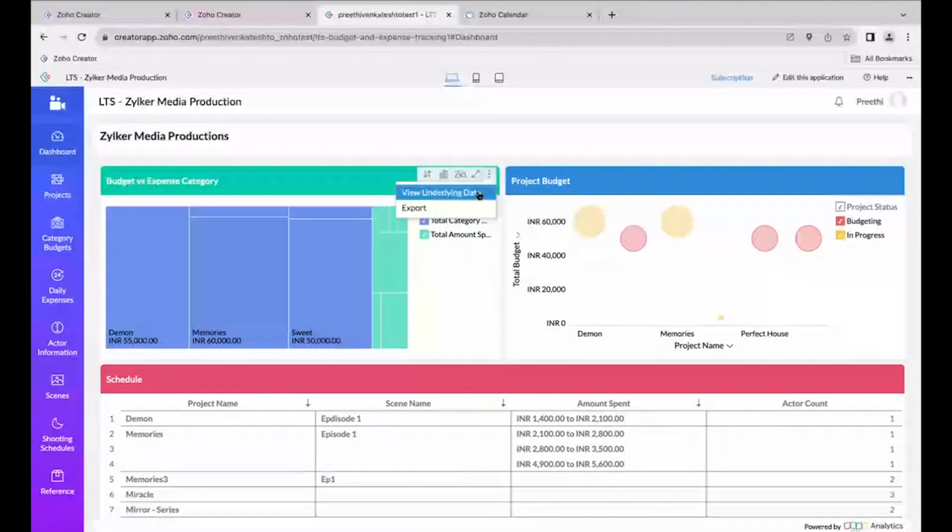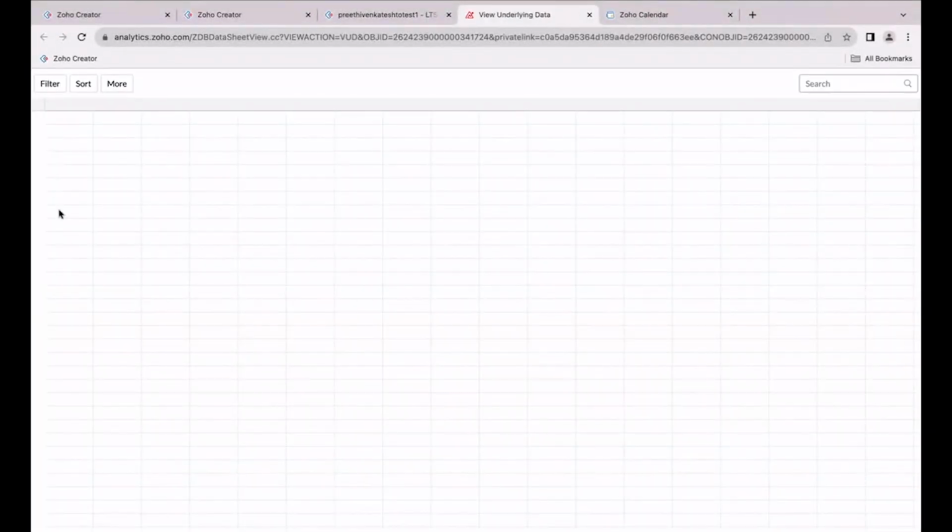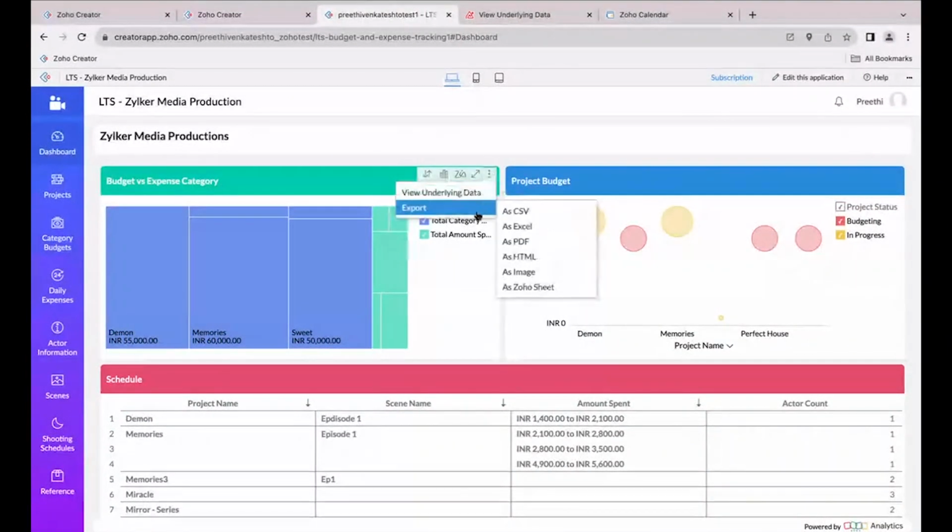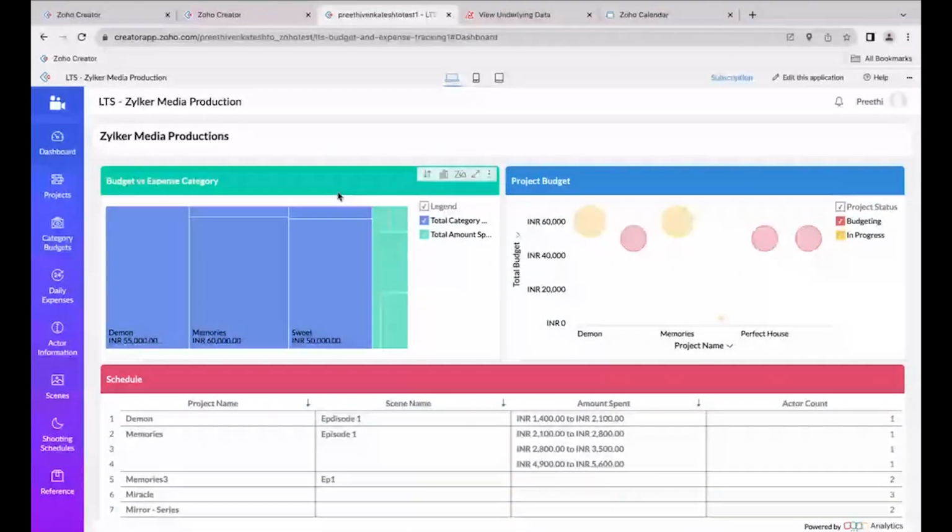Also, if I want to see what is the data available behind this particular record, it will open a complete table behind this particular report. And also if I want to export it, I can export it as an Excel, PDF or image, and I can take a printout and have a track of everything that is happening. So here I'm creating three charts for my convenience.